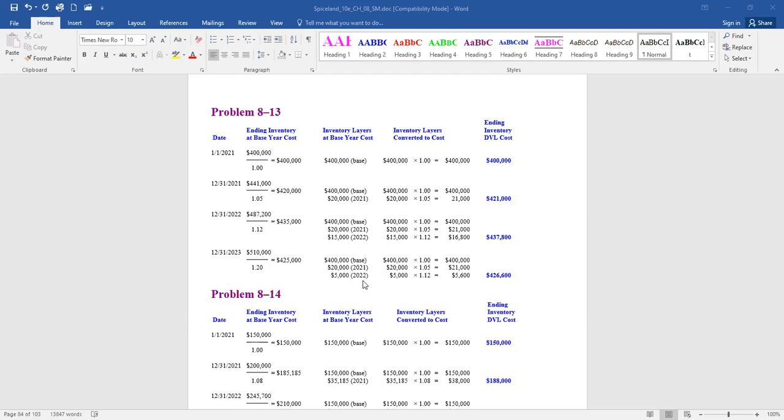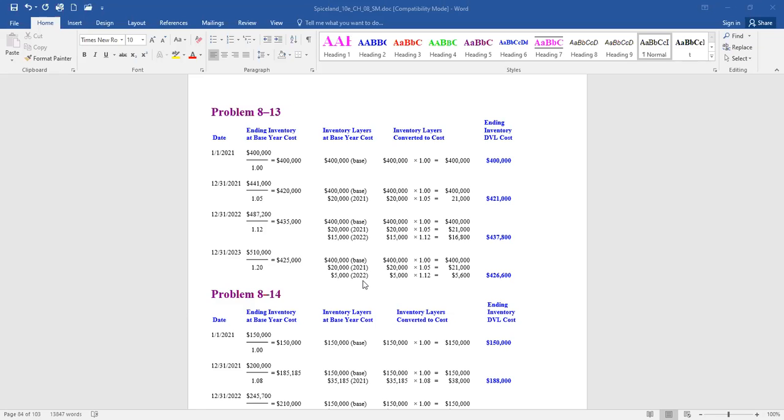Okay, so 400,000 plus 20 plus 5, and we're going to keep the price index at the 2022 amount of 1.12. So instead of having 15,000 at 1.12, we're going to have 5,000 at 1.12. We never regain that 10,000 back, and we won't have a layer for 2023 because it didn't add.